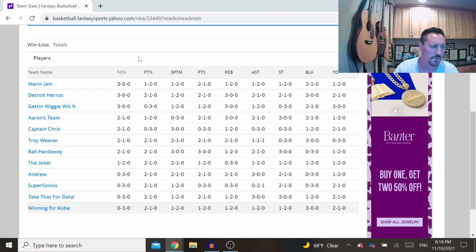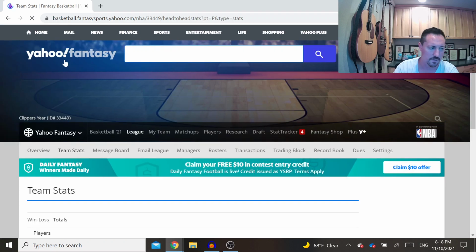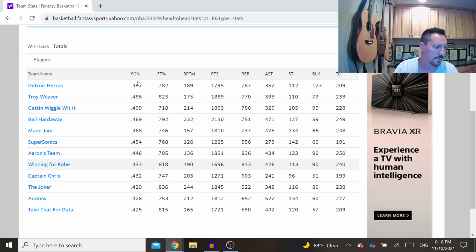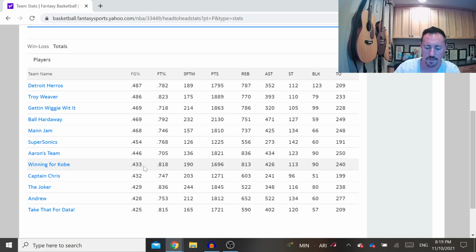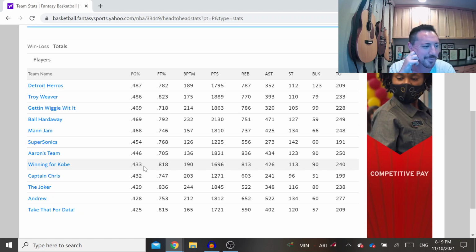So this is useful as an overview, but really the most useful is the one that says totals up here. So these are basically how you've done at the end of the week for each week. So you can see for field goal, I'm in 8th place. So my team is shooting .433 on average. Not great. This week I'm off to a much better shooting percentage. I traded away a couple players who don't have great percentages, and then I got Kemba Walker, and he hasn't really made me many baskets since I've got him, so he hasn't helped my field goal percentage a lot.